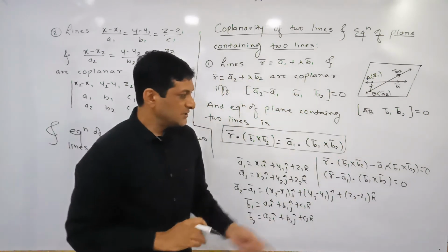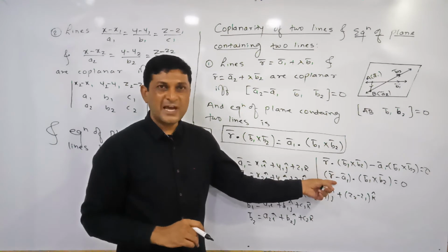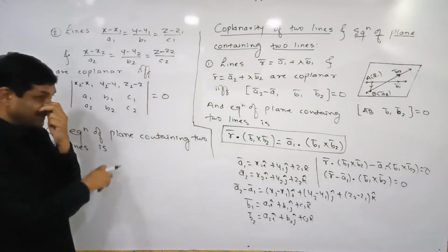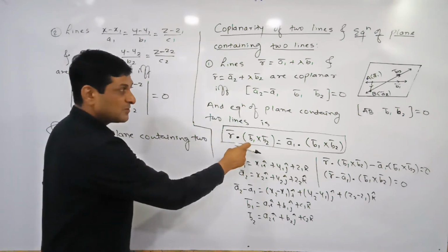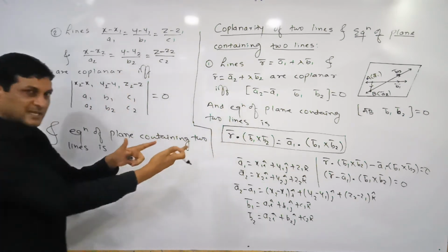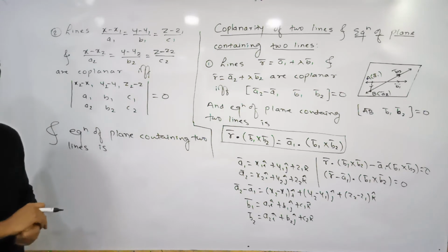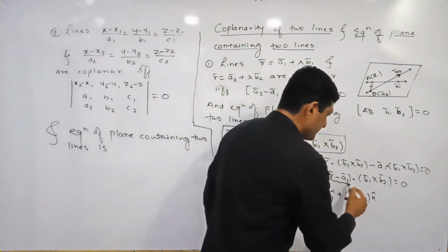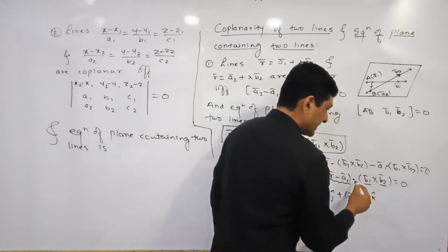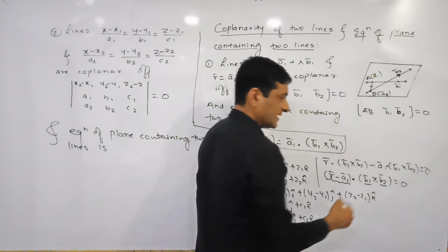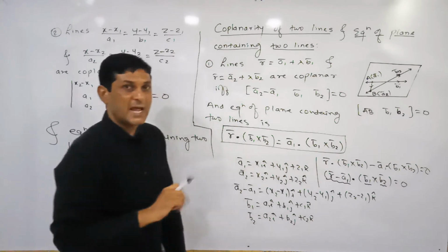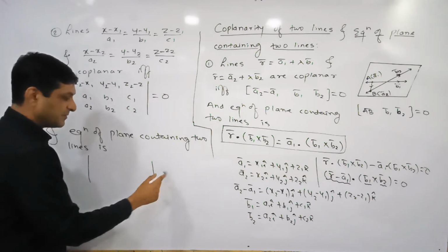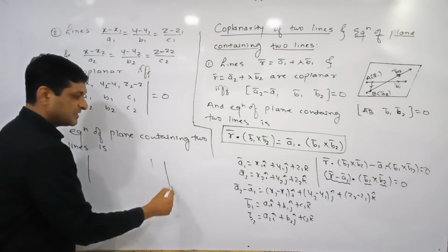Now this is the formula to find out the equation of the plane. The same vector equation we are trying to convert into Cartesian equation. If we observe, this is the first vector, this is the second vector, this is the third vector. First there is a dot, afterwards there is a cross. This means it is a scalar triple product, and the value of a scalar triple product is nothing but a determinant.